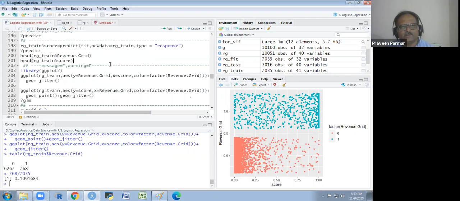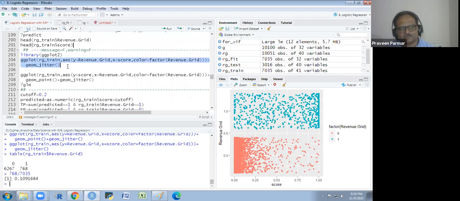We just use ggplot and you run it, and you have to put the revenue as a factor, grid as a factor. It's a very simple graph, and we do it this way. So tomorrow we see how to balance the data.